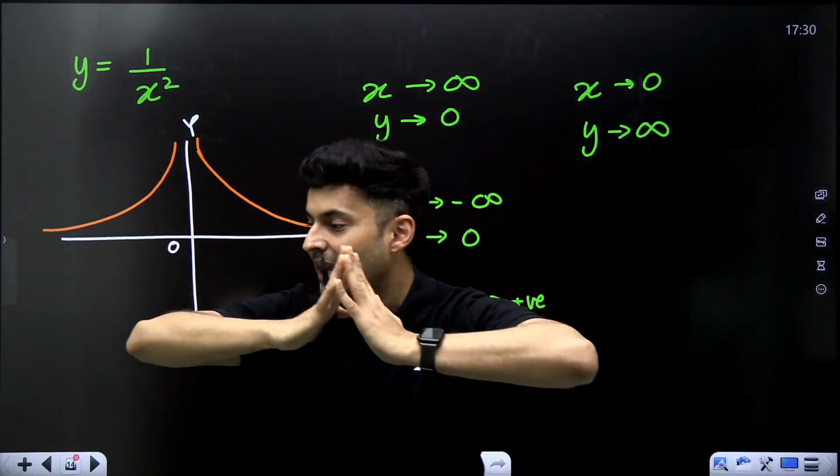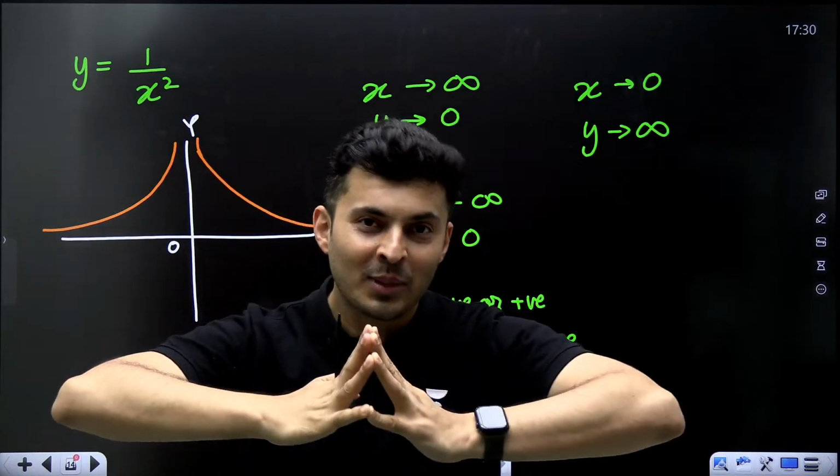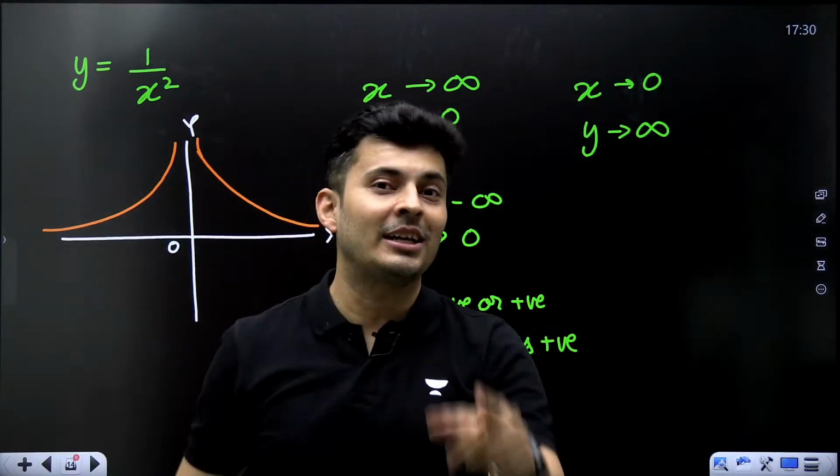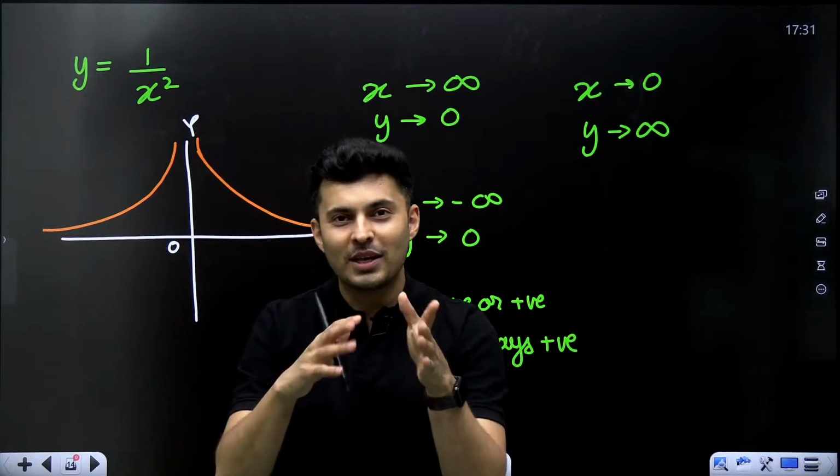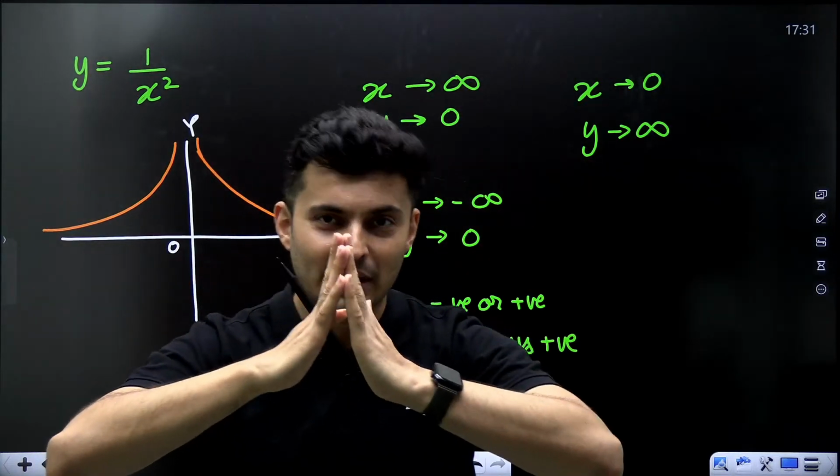So if you want to say thank you to anyone, what are you going to say? Y is equal to 1 by x square. That is your code word, guys. If you say y is equal to 1 by x square, it is like thank you very much.